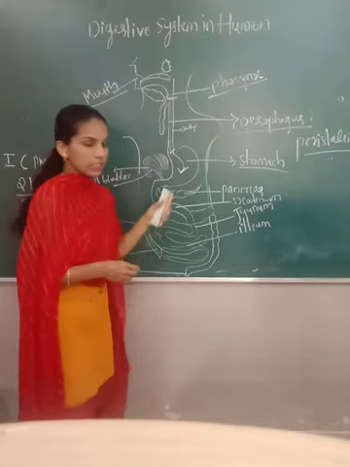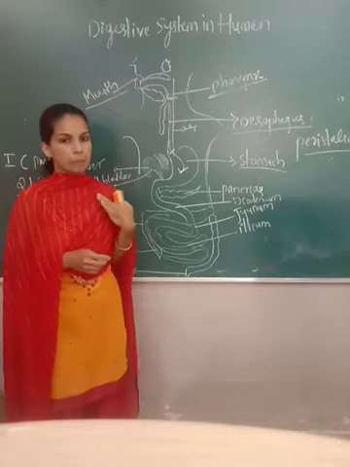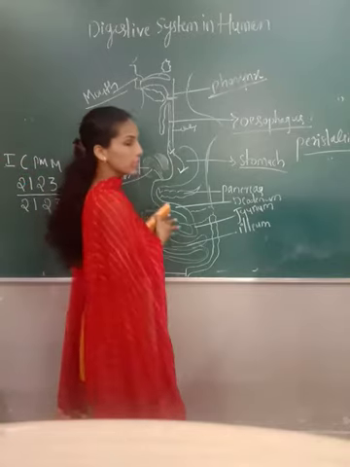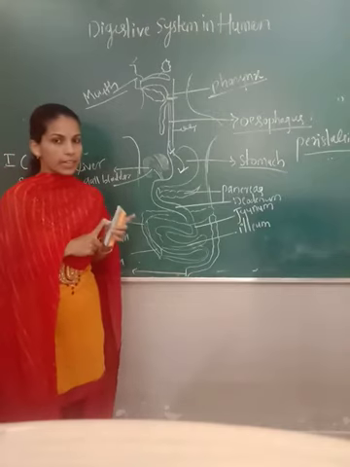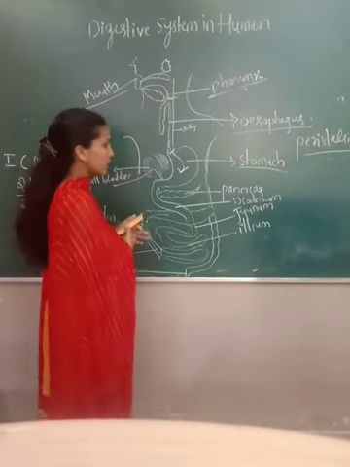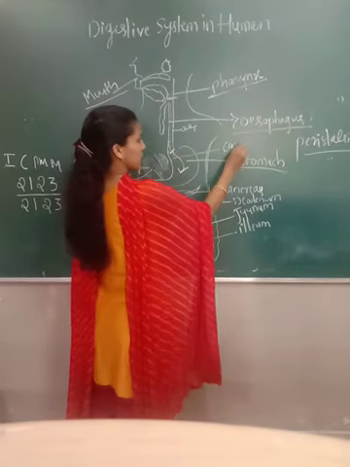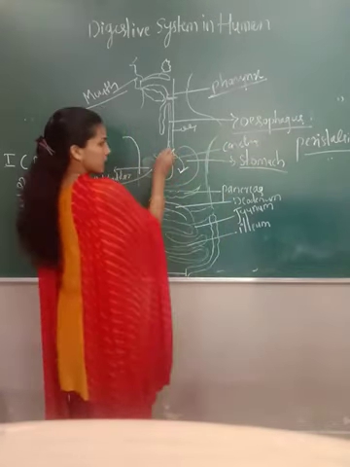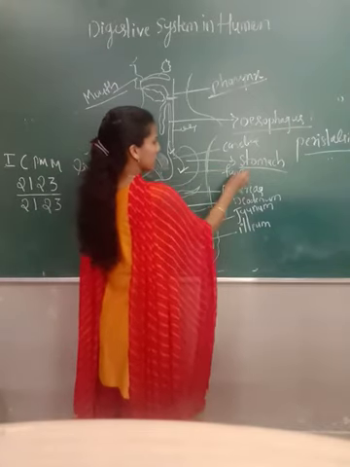So this stomach, if you consider the structure, has again 3 parts. Okay. The 3 parts we call cardiac, fundus and pyloric. Where is it present? This part we refer to as the cardiac, near the esophagus. Then it is the fundus, the middle region.